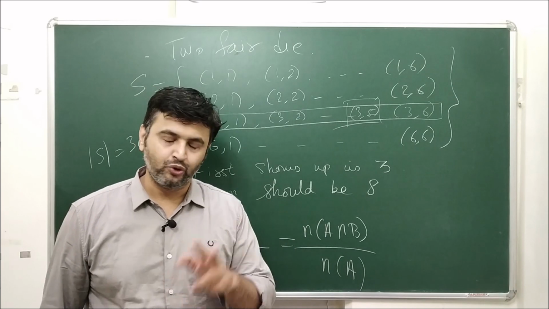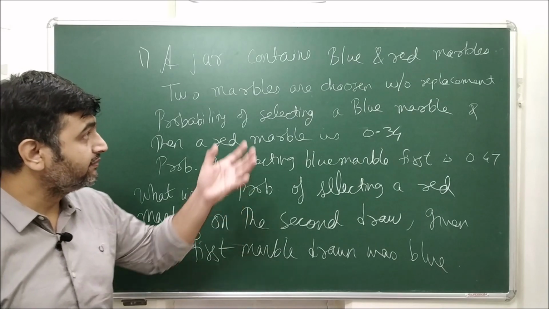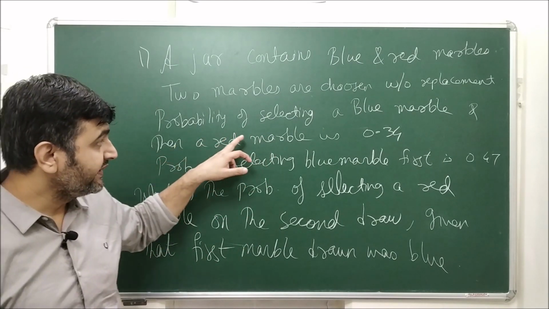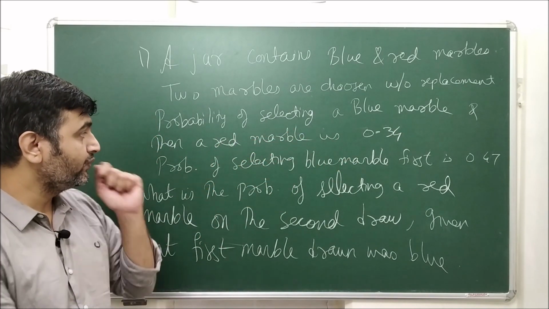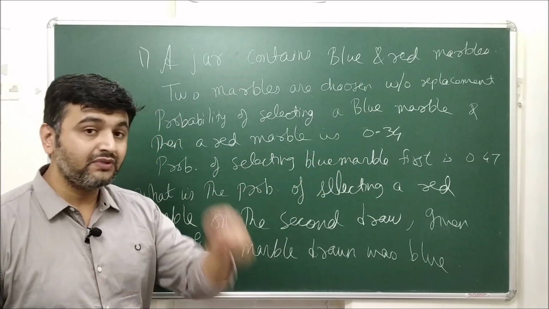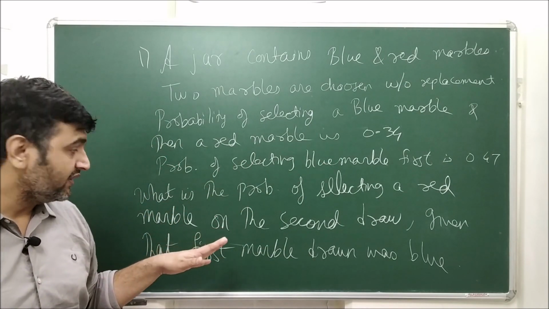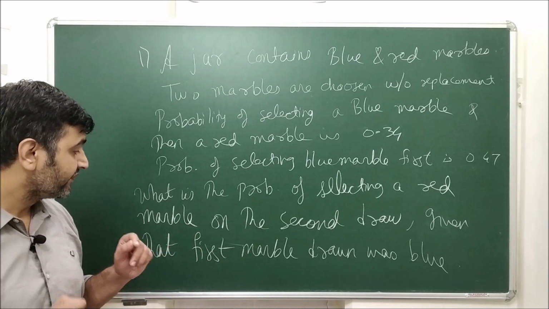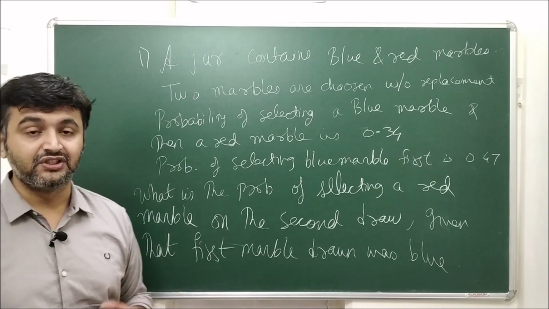Now let me give you 2 homework problems. Here is the first homework question. You have a jar which has blue and red marbles. You have to choose 2 marbles without replacement. The probability of selecting a blue marble and then a red marble, so first is blue and then it is red, is 0.34. And the probability of selecting a blue marble first is 0.47. What is the probability of selecting a red marble on the second draw, given that the first marble drawn was blue? That means it's a question on conditional probability.